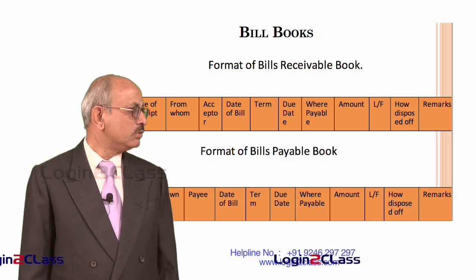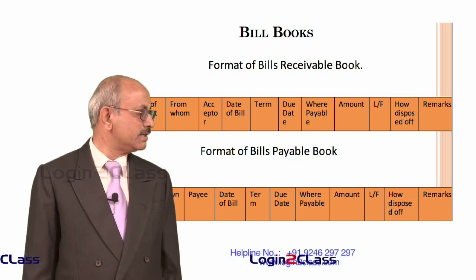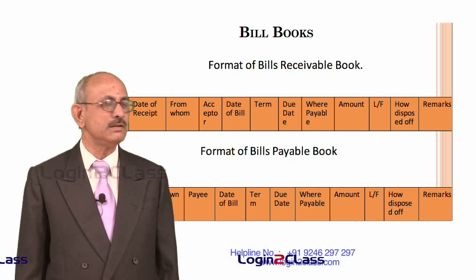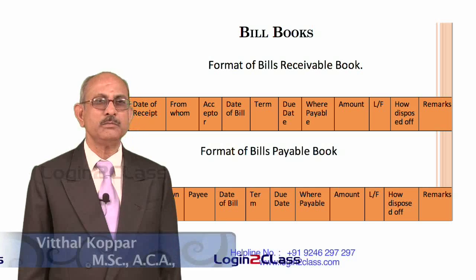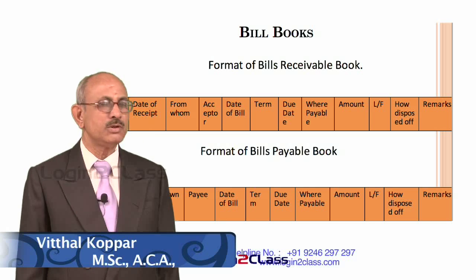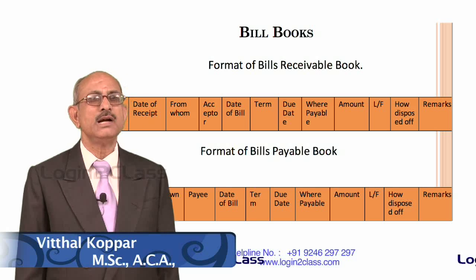So we will have the place for the name of the drawer of the bill of exchange, then who is the payee, that means who has to receive the payment of that bill of exchange, what is the date of the bill, what is the term of the bill, what is the due date, and where the bill is payable, and what is the amount, and remarks column.